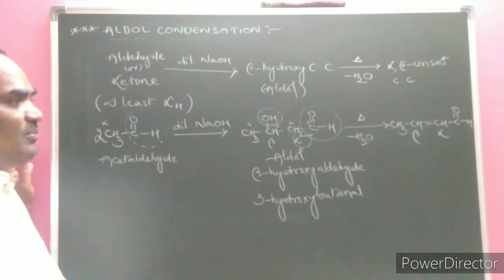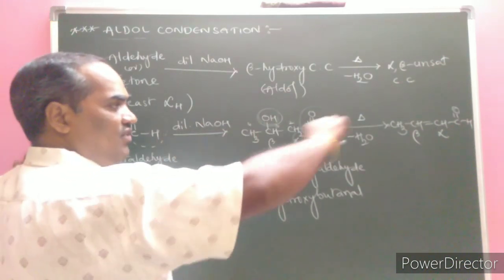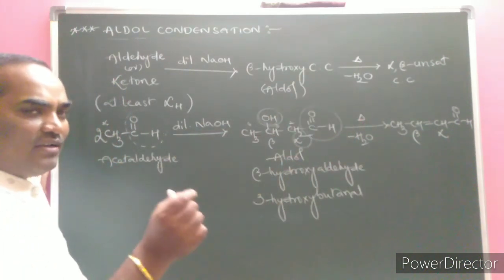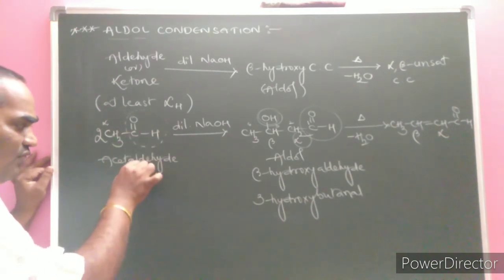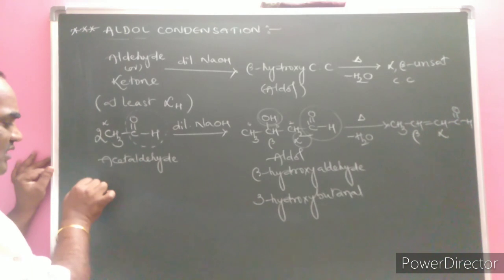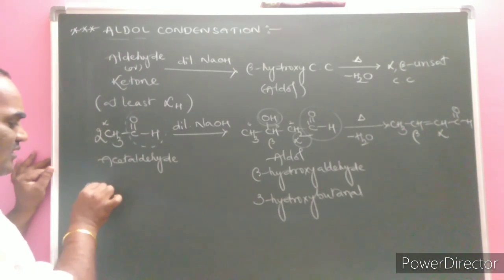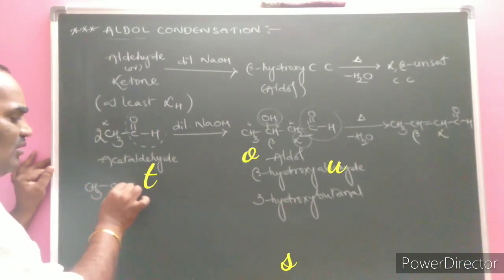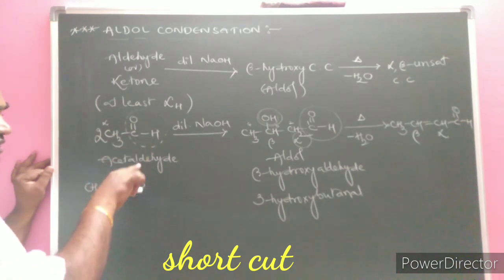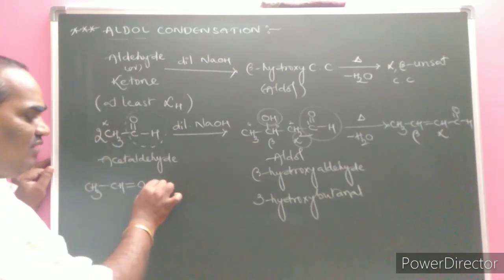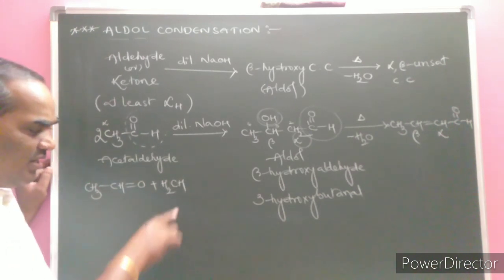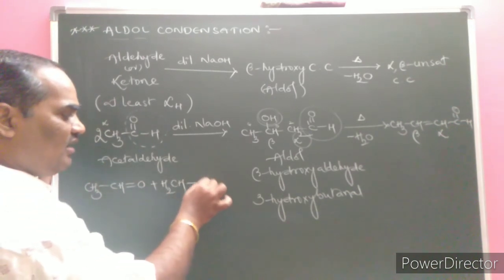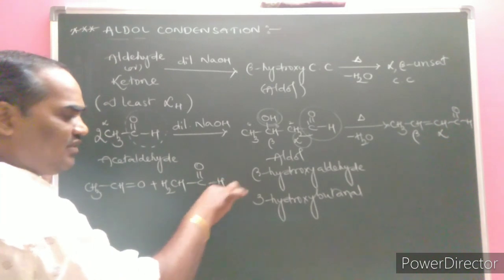But in an objective examination, instead of writing like this, we need to attempt the question within 30 seconds. If the aldol is concerned, then what do we need to take? Here 1 mole is given. I am writing the product directly: CH3CH double bond O, 1 mole of acetaldehyde, and another mole of acetaldehyde. For my convenience, I am writing it like this: CH3 becomes CH2 and here C double bond O is given.